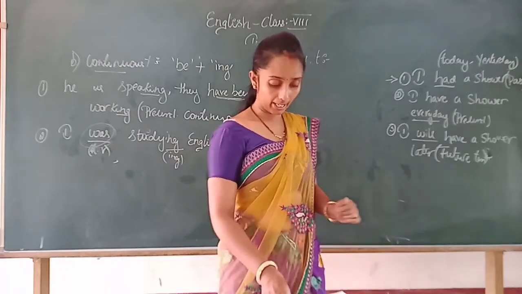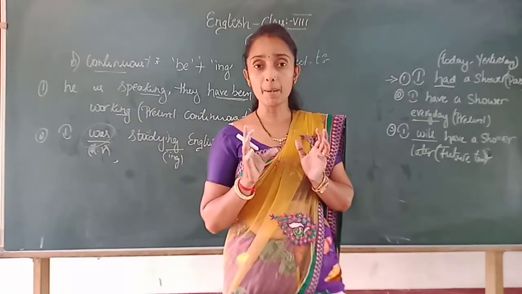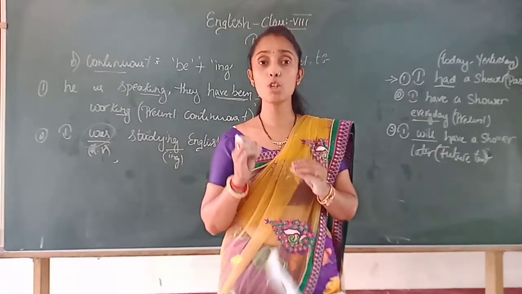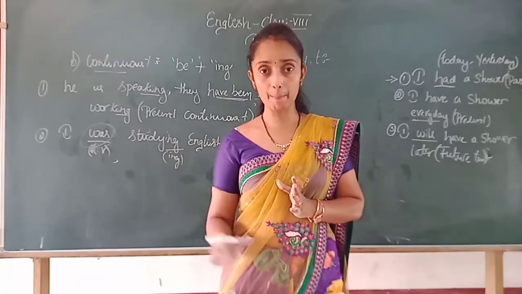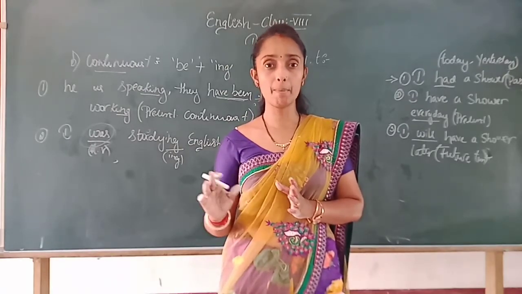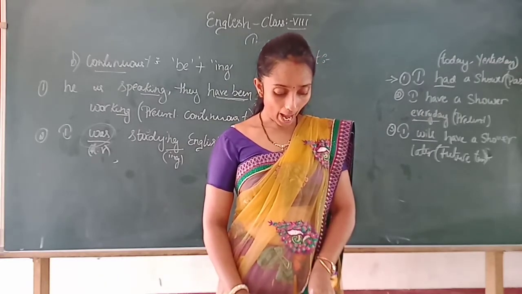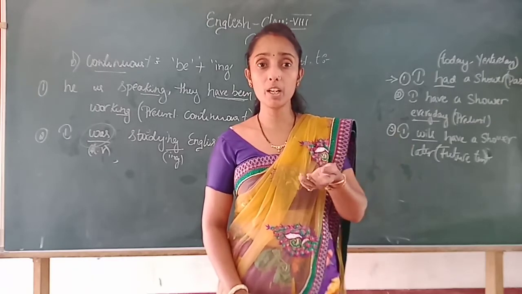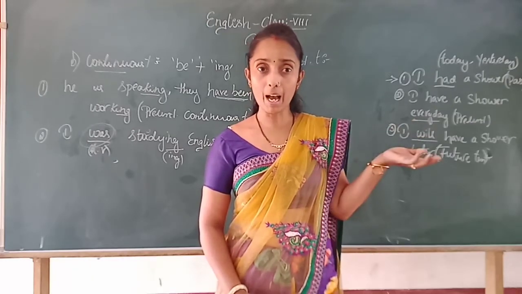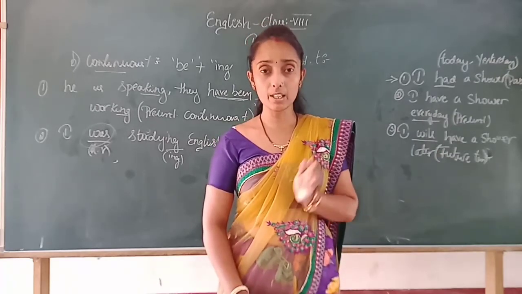Okay, example in the sense, see what the perfect tense says. Perfect tense shows the action just now completed, or else it also denotes the action that has been continuous, means the action or the work which you are doing from the past and that even continues in the future or the present also.